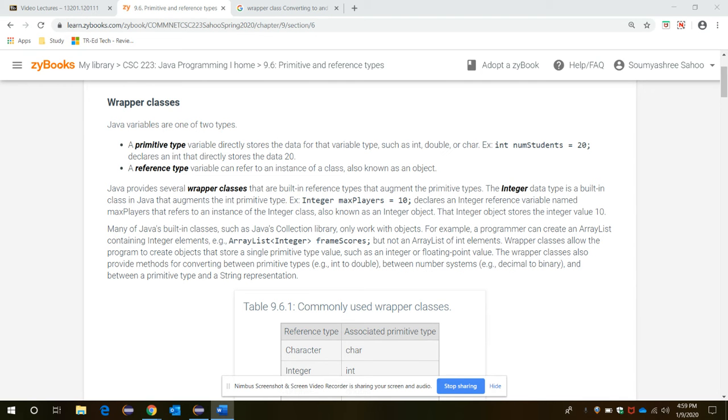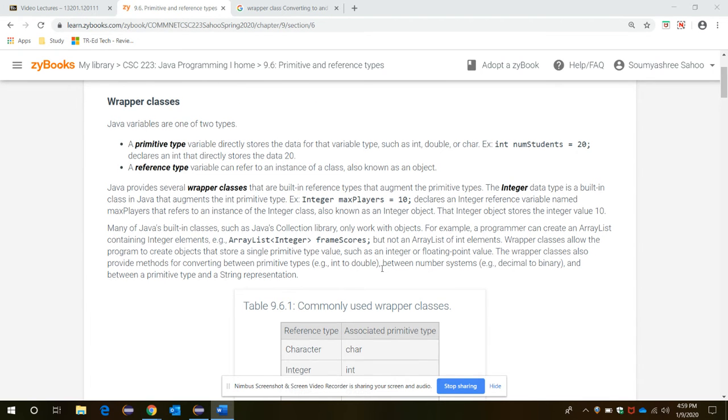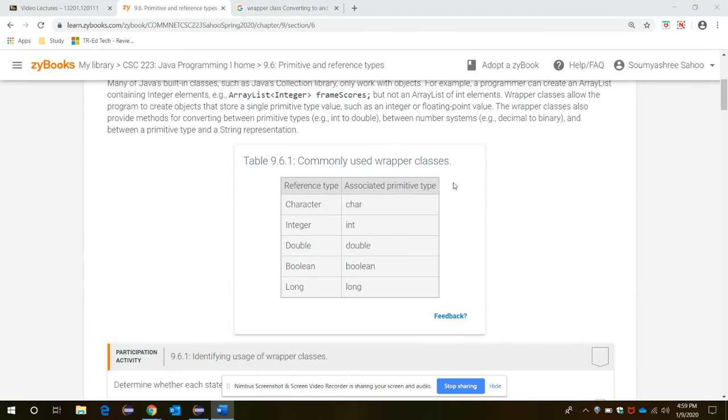Okay, so here some commonly used wrapper classes are in this table. As you see, it shows some primitive types here: character, double, boolean, long are the primitive types, and for these primitive types, the equivalent reference types are as follows. So these are the wrapper classes for these primitive data types.